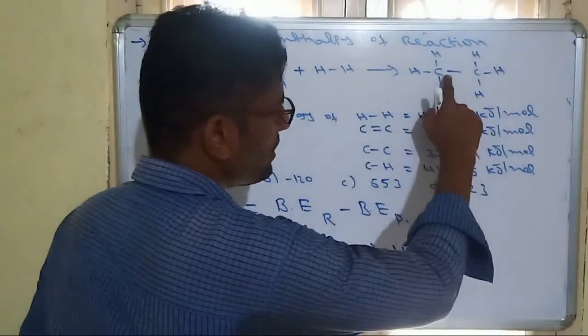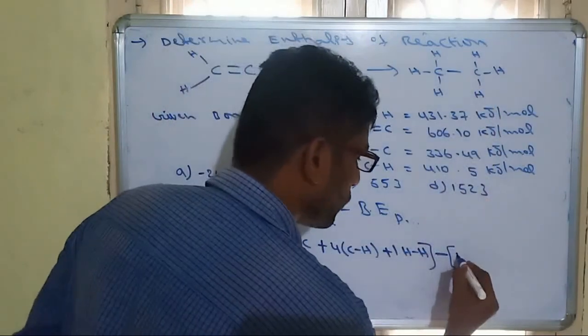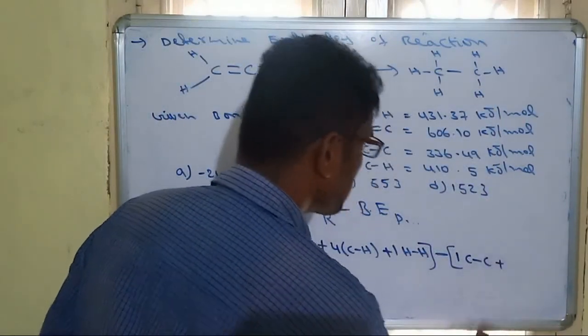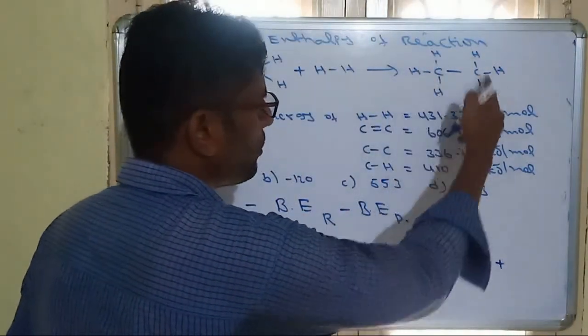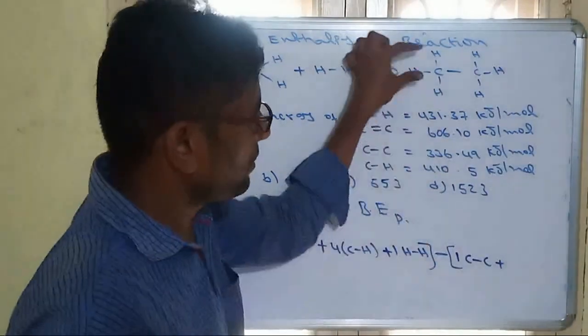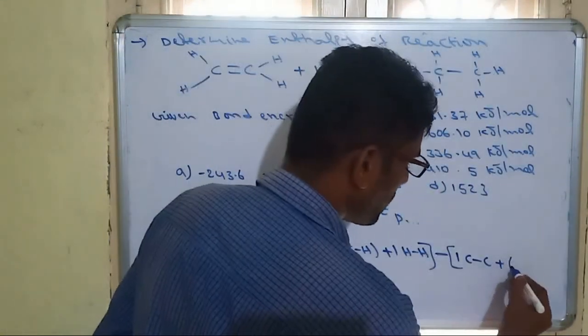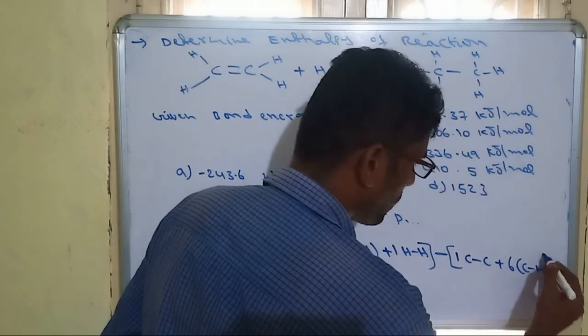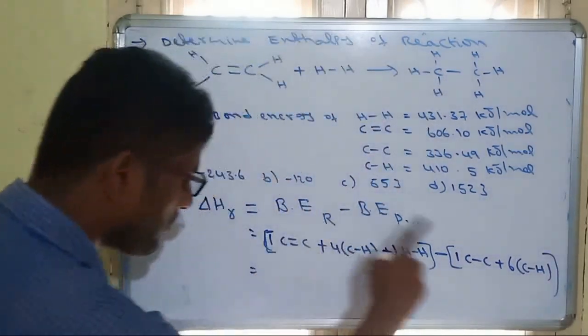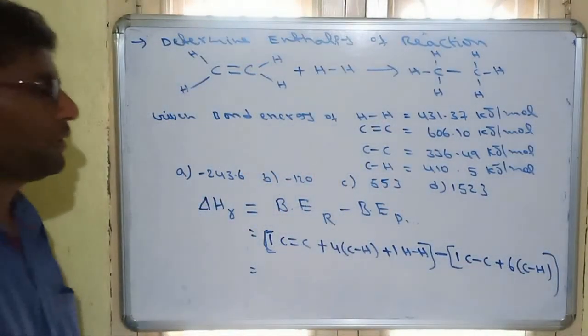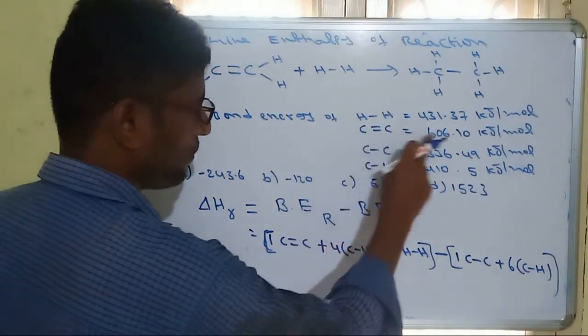It has one C single bond C, plus C-H bonds. In total there are 6 C-H bonds: this side 3, this side 3. So 6 into C-H bond energy. On substituting these values, we can get the enthalpy of reaction. The C double bond C value is given.